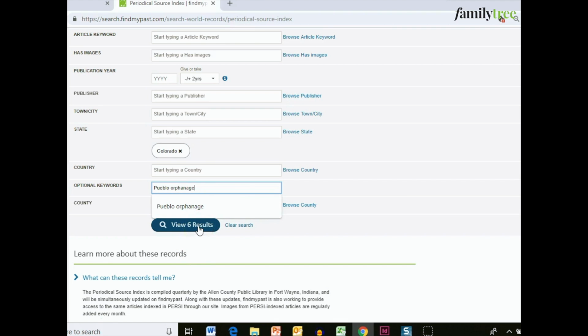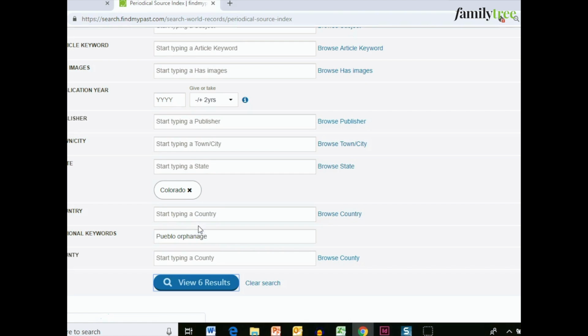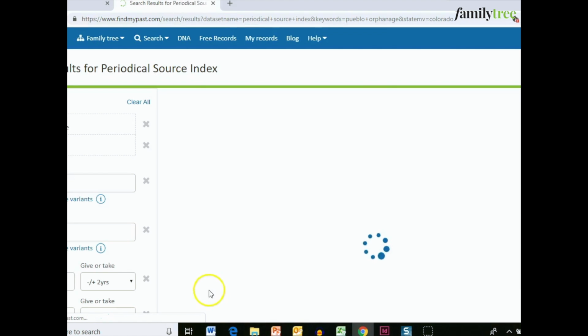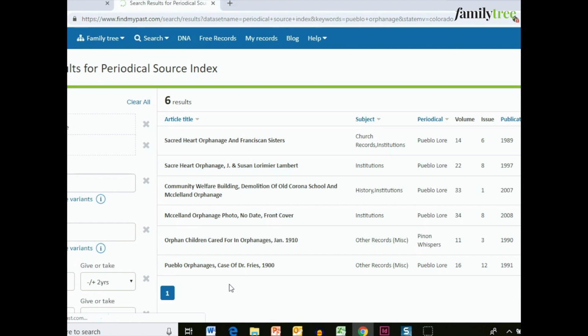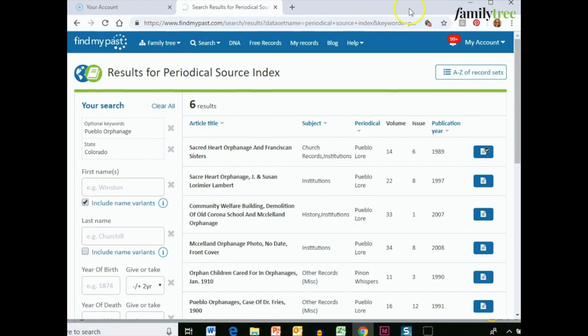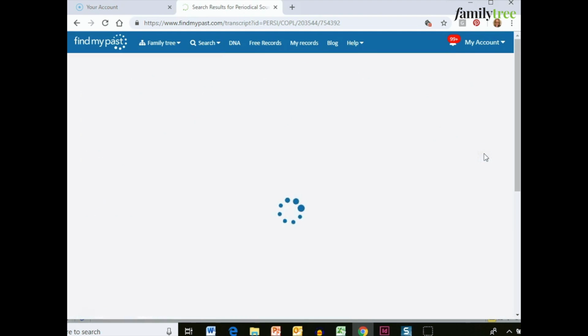As you can see, it's already giving me 6 results that I would find in Percy. And when I go to view those results, I'm going to minimize this a little bit so you can see the whole thing. There you go. Now I can do some more search variants here if I want to, but I have found the article that I just showed you a few minutes ago, Sacred Heart Orphanage and Franciscan Sisters. Now I can click on there.